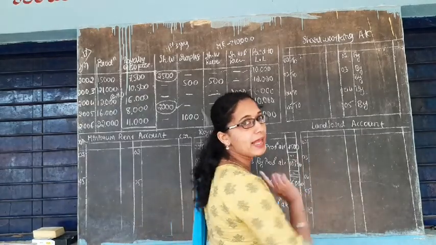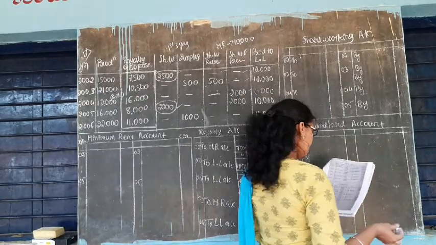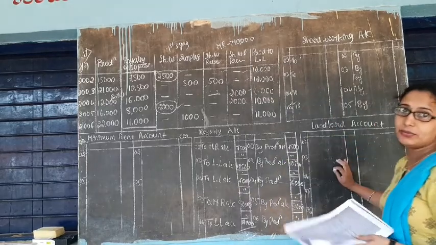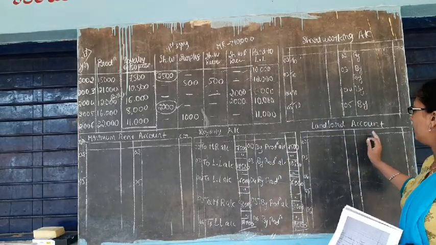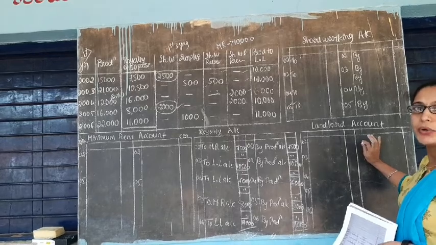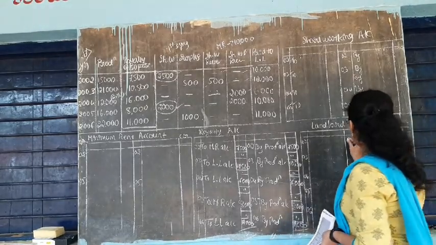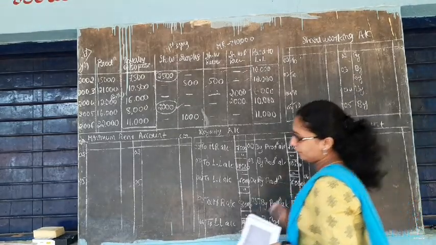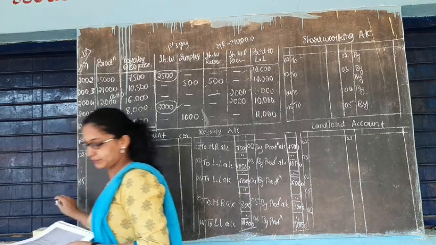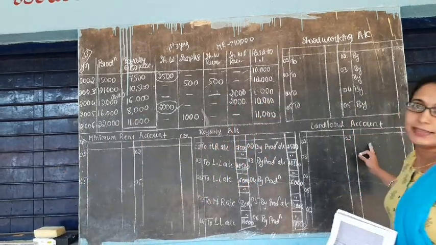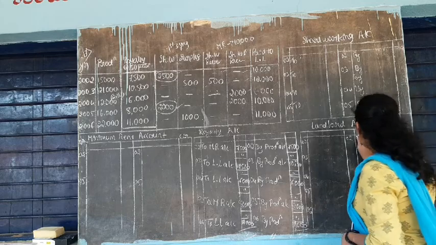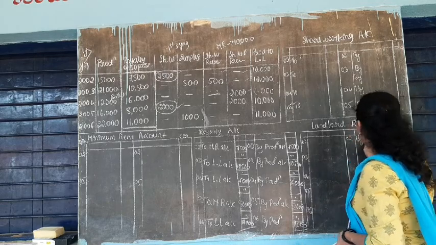Next move to the landlord account. Okay, so in the landlord account, on the credit side you are going to write as in 2002 royalty account, but here there is a short working.